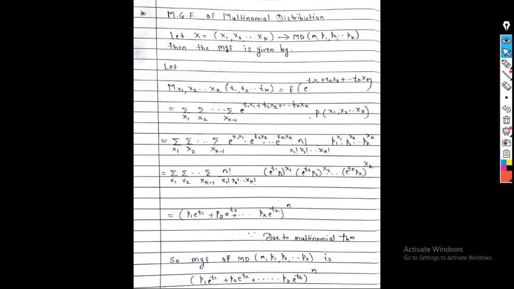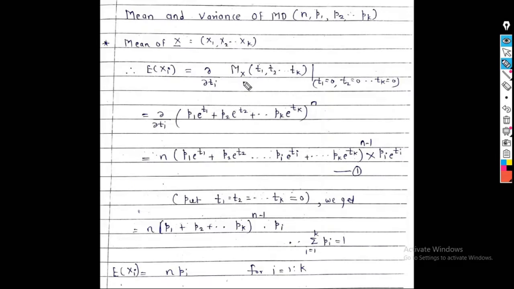And using the MGF, we can find the raw and central moments of the multinomial probability distribution. Let us find the mean and variance of the multinomial distribution with parameters n, p1, p2, ..., pk using the concept of MGF.